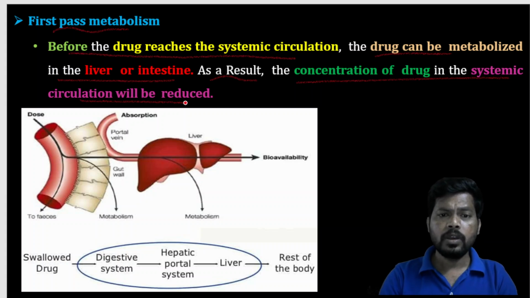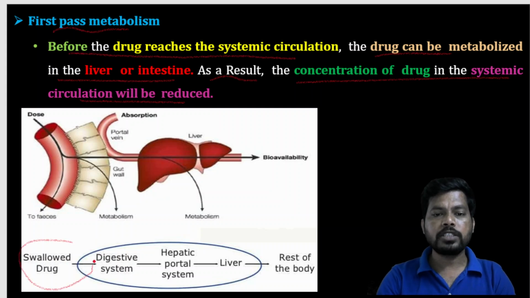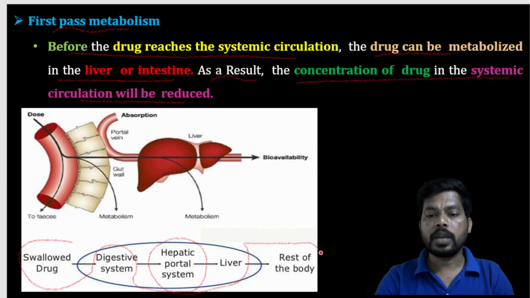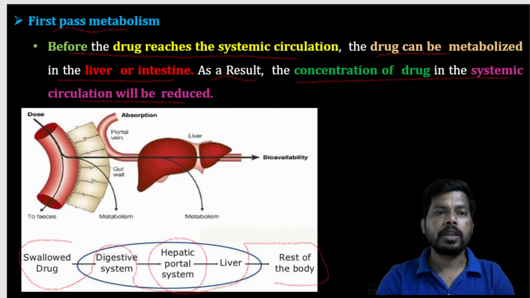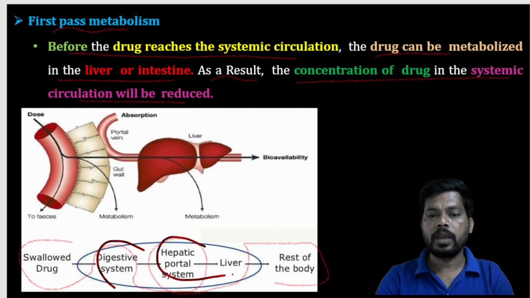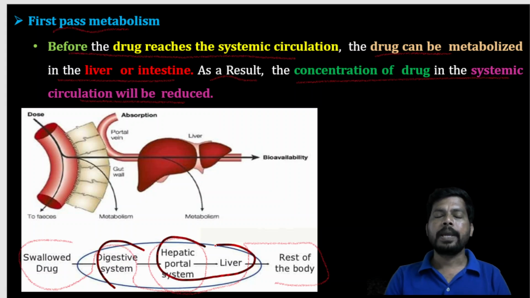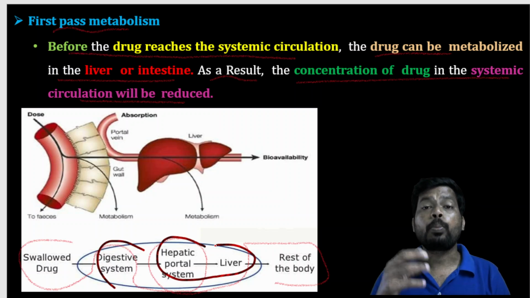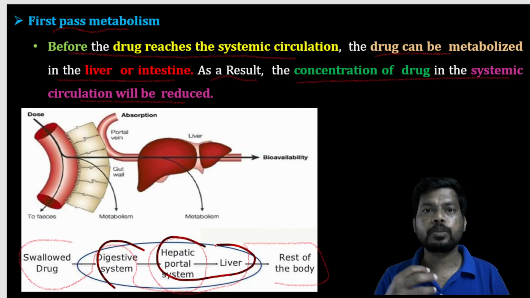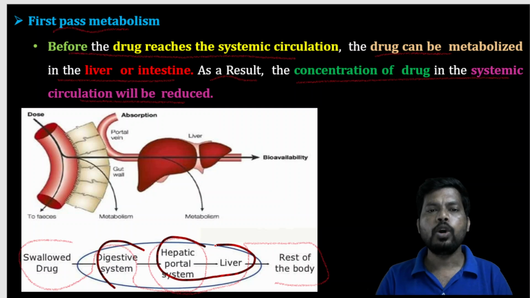Okay, for example, you can see the diagram here. The swallowed drug passes through the digestive system as well as the hepatic portal system, nothing but the liver, and enters into the rest of the body. So during this process, this drug may be inactivated in the GIT, may be inactivated in the liver, hepatic portal system. Especially some drugs like propranolol as well as lidocaine have high first pass metabolism when they are taken by the oral route.